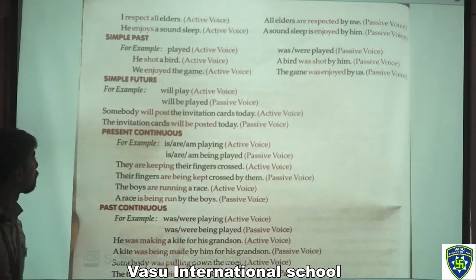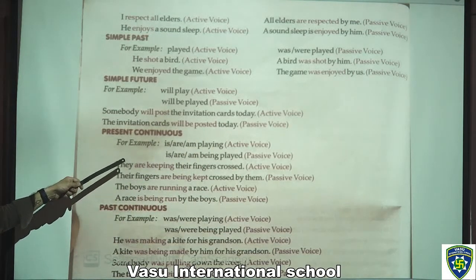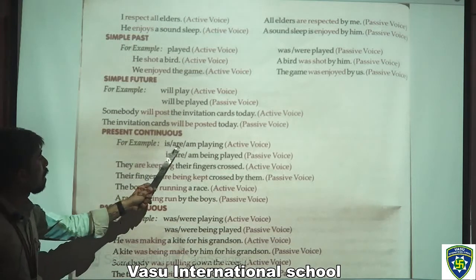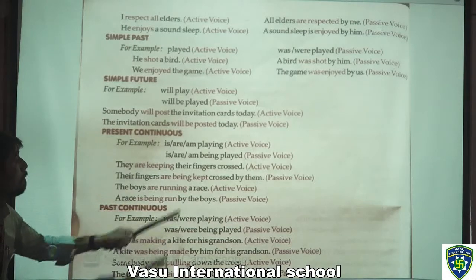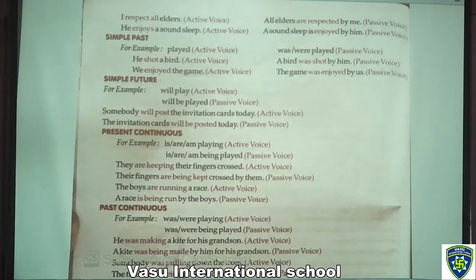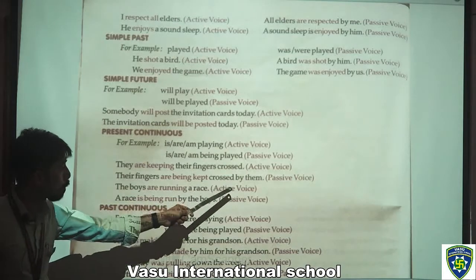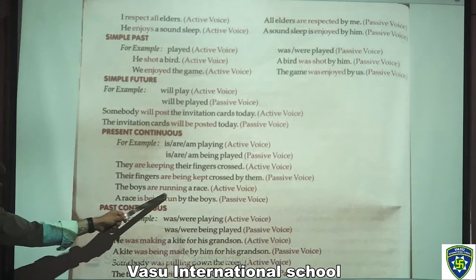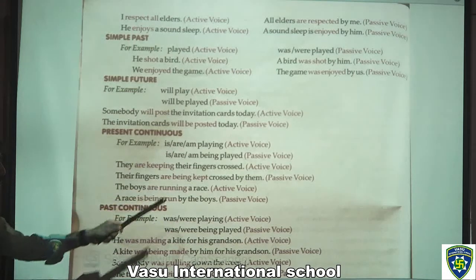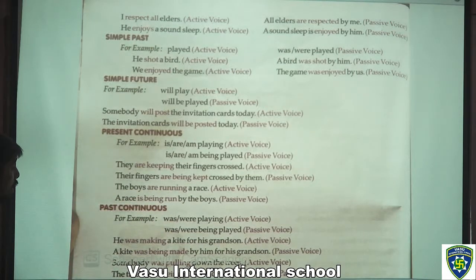That is passive voice. So, in present continuous tense, for example, is, are, am playing, active voice. Is, are, am being played, that is passive voice. For example, they are keeping their fingers crossed, that is active voice. Their fingers are being kept crossed by him, that is passive voice. The boys are running a race, that is active voice. A race is being run by the boys, that is passive voice.